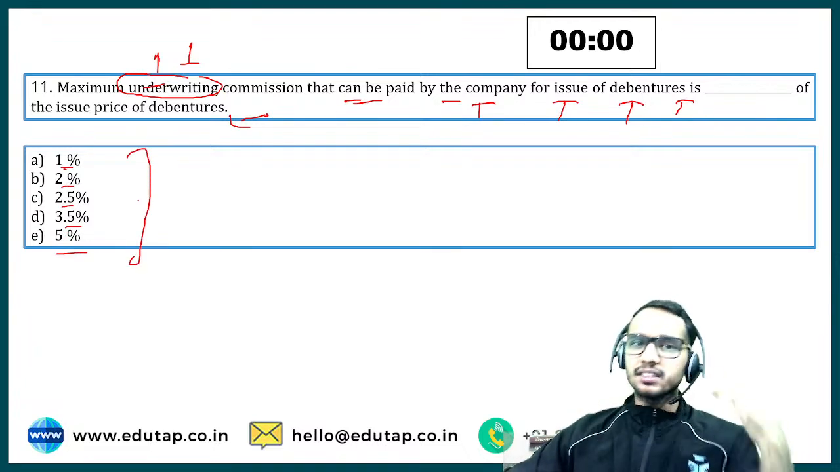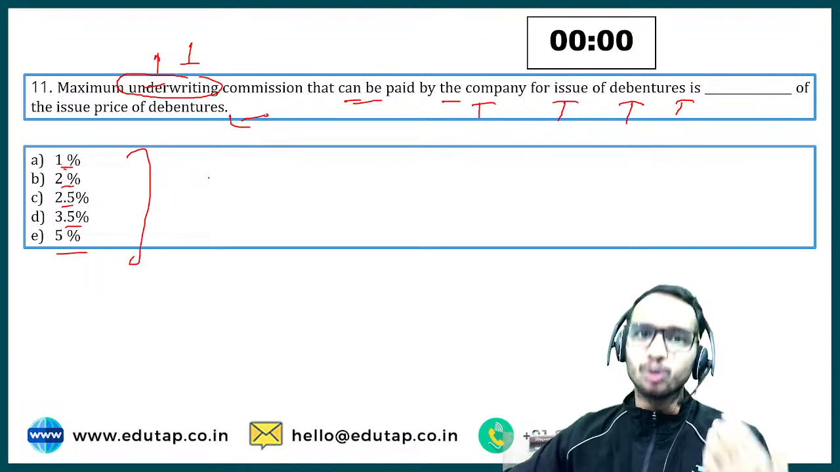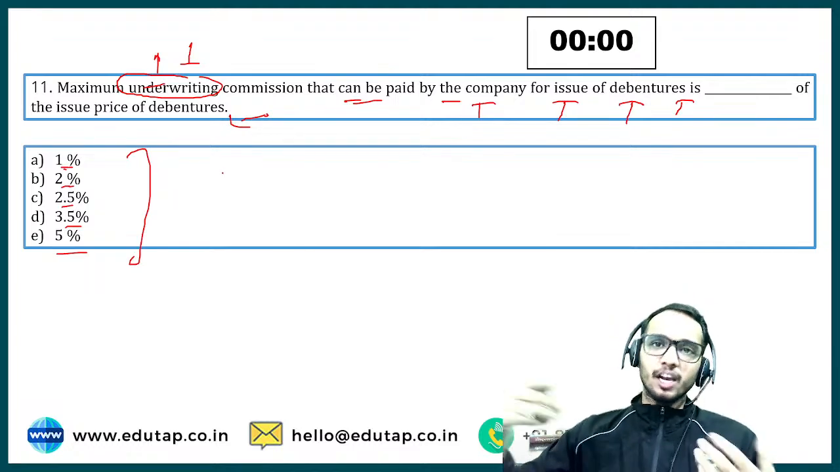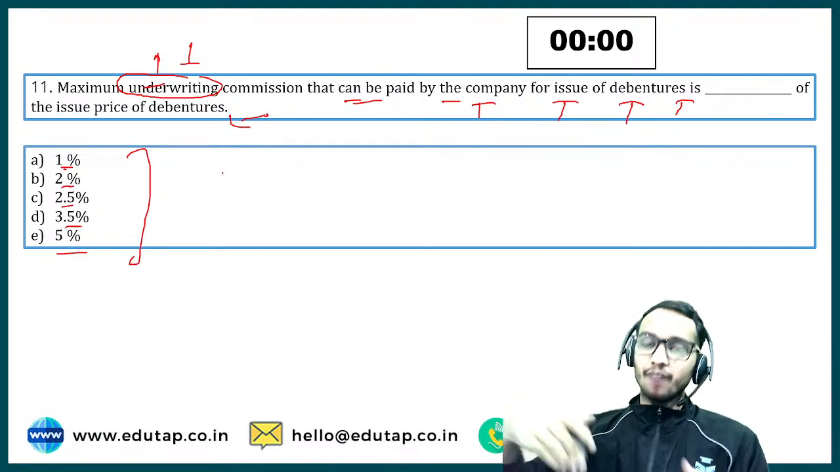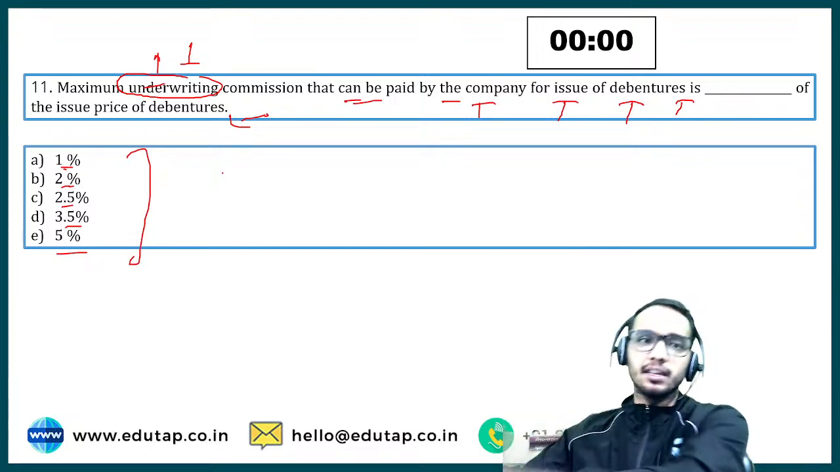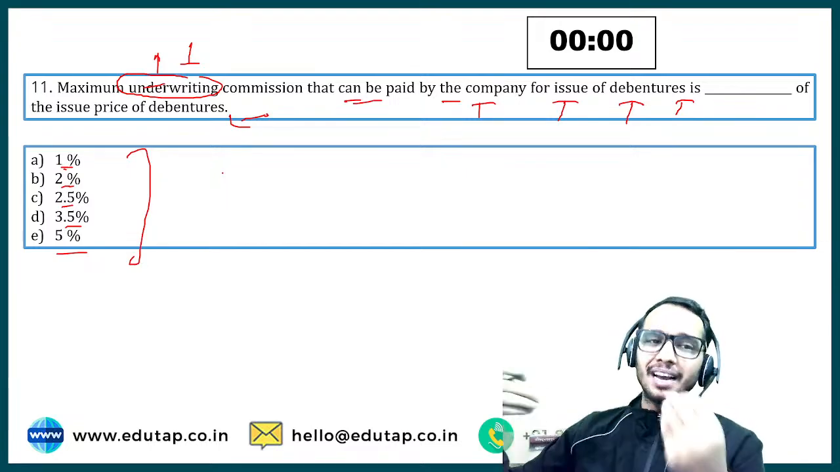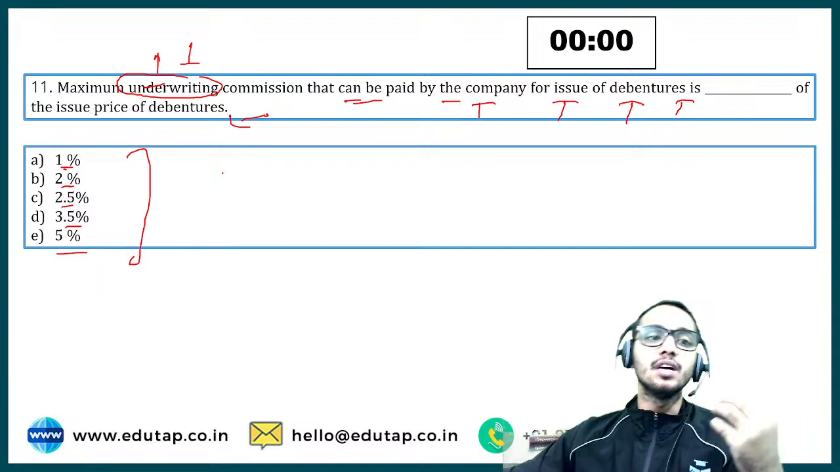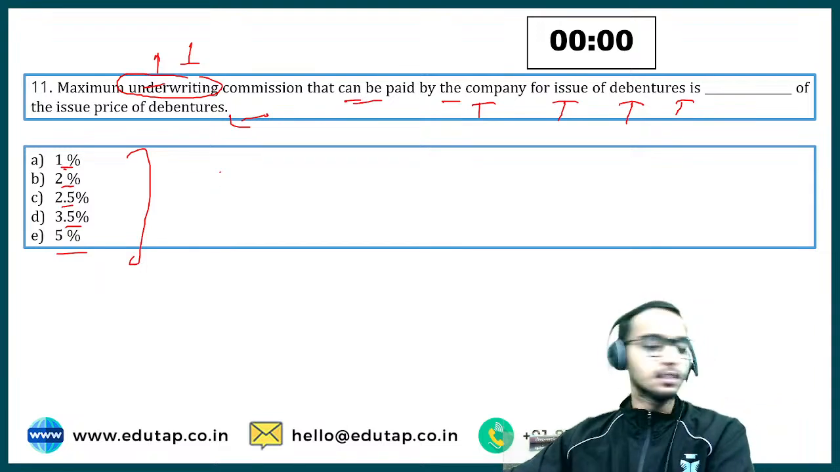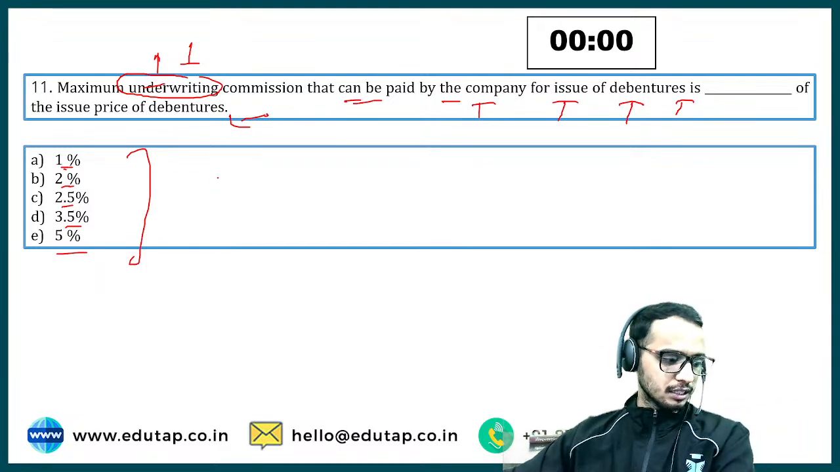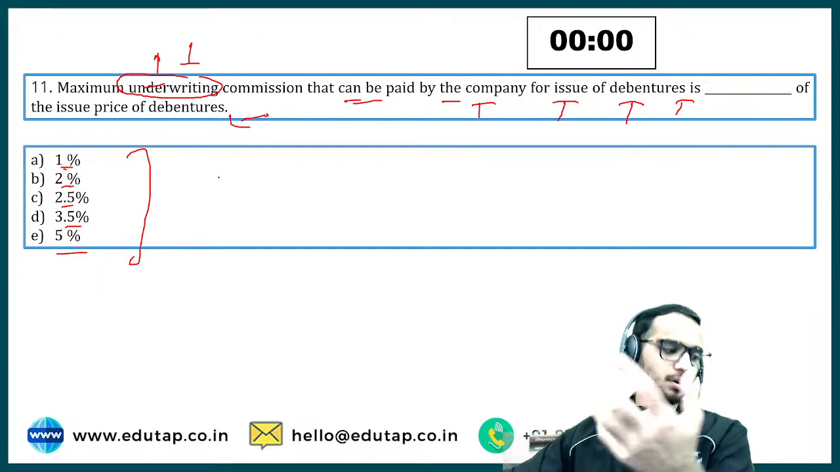Have you got the understanding of the question? Now see, underwriters are those people who help us to raise funds, so we have to pay some commission to them. They are like agents. So maximum how much percent can we pay to the underwriter for debentures? Let me check the chat section, and I can see not everyone is correct, but a few of you are correct.